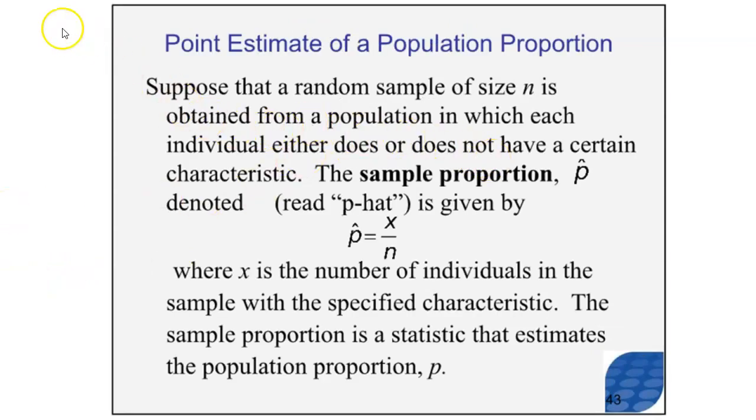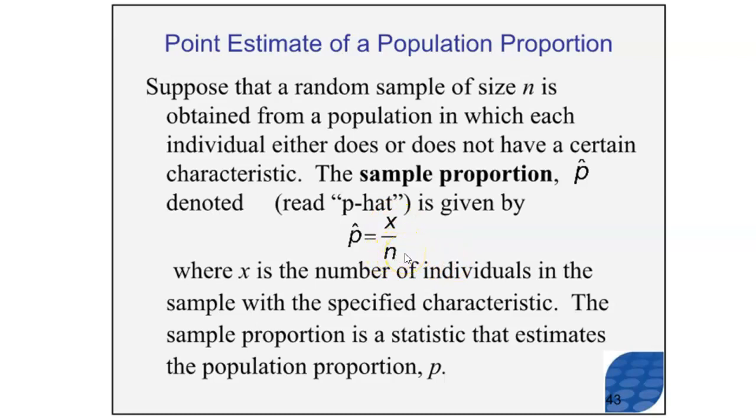Suppose we're taking samples from a population in which each individual either does or does not have a certain characteristic. What we use in statistics for the sample proportion is not P bar, like X bar, the sample mean. It's called P hat, which is adorable because it has a little hat, that caret. P hat is given by X divided by N. X is the number of individuals in the sample with that characteristic, and N is the total number of individuals.